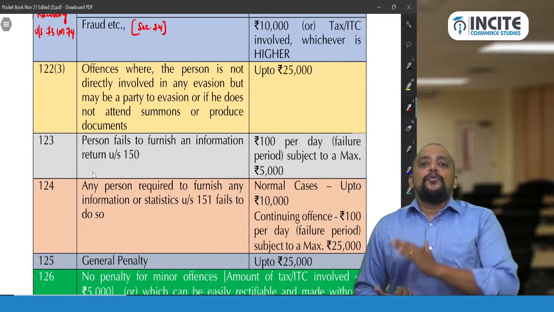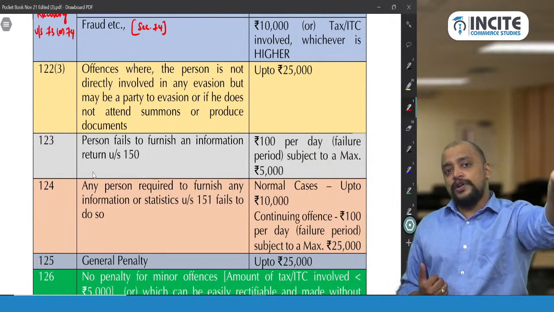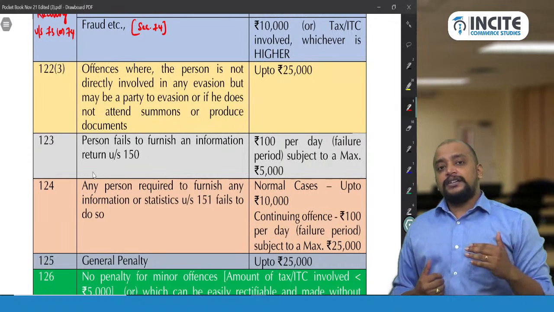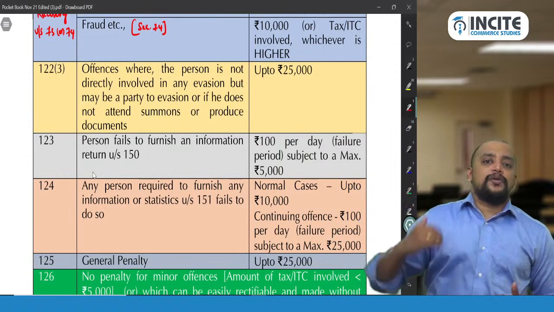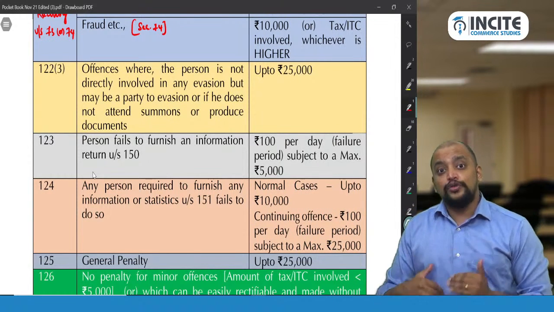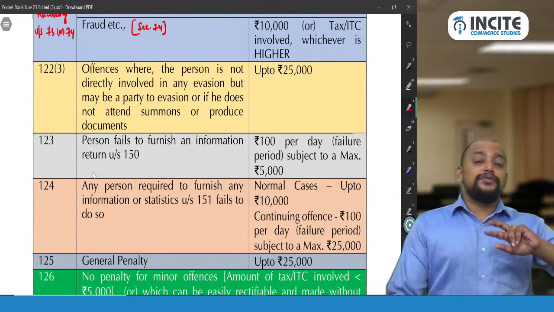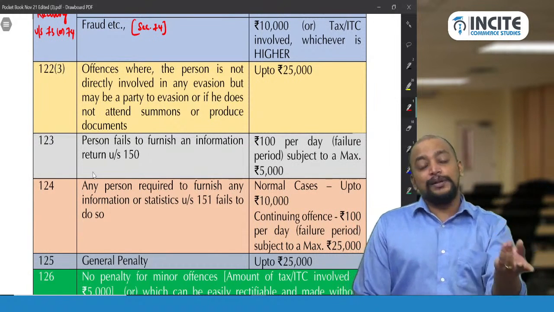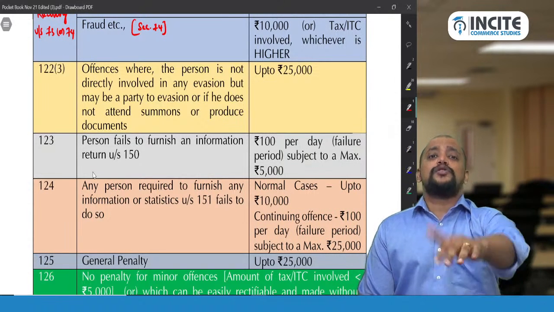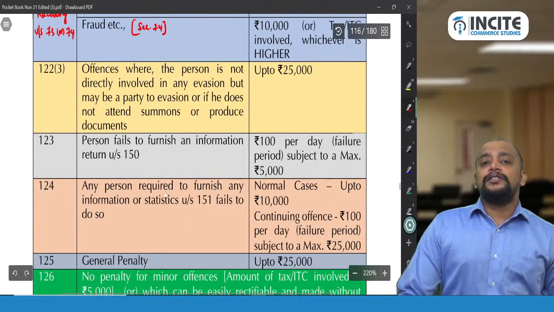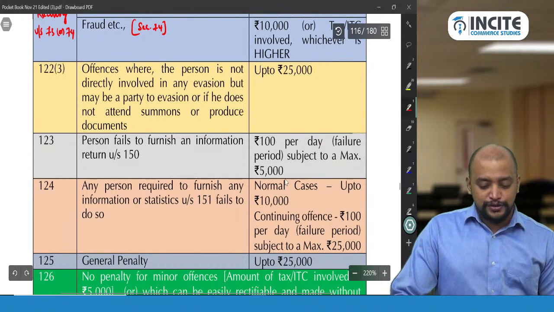See, actually 122 subsection 1A is also on a person other than the person who is involved directly in the offense. But 122 subsection 3 is also like 122 subsection 1A, the man behind the screen or those who support. And when 122 subsection 1A is not applicable, 122 subsection 3 penalty will come, for example, drivers, accountants or office boys, etc. And on them, warehouse keepers, transporters, the penalty will be up to 25,000 rupees.